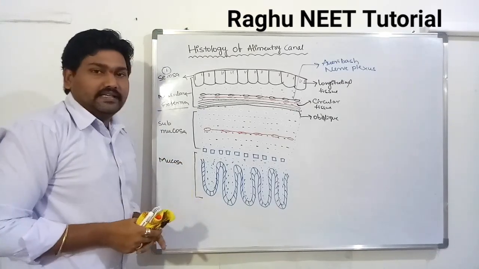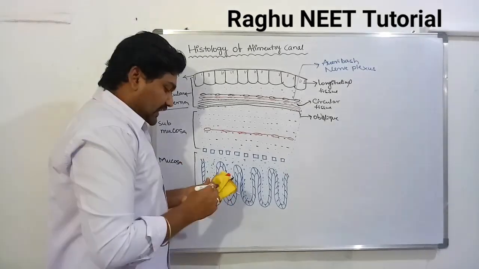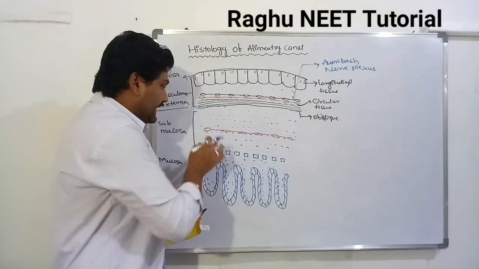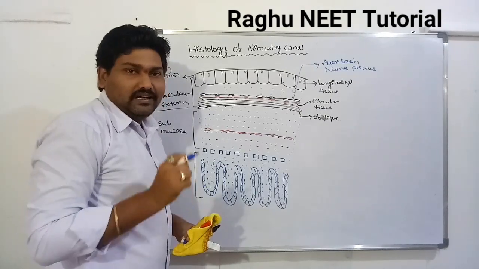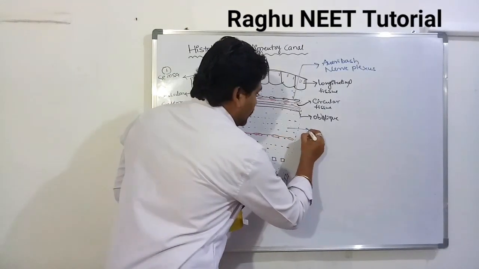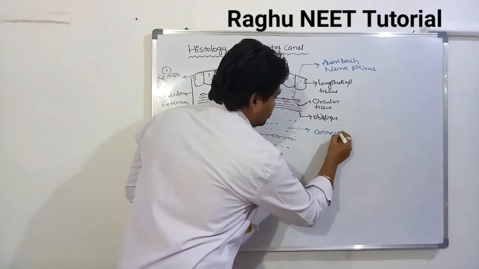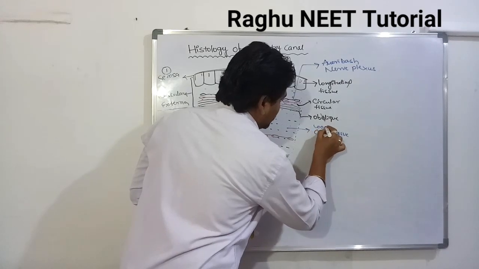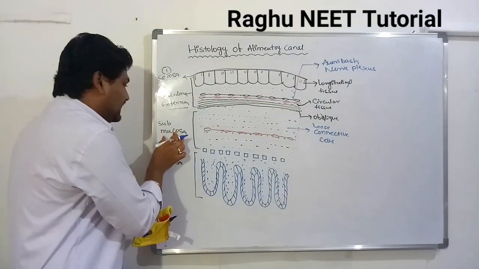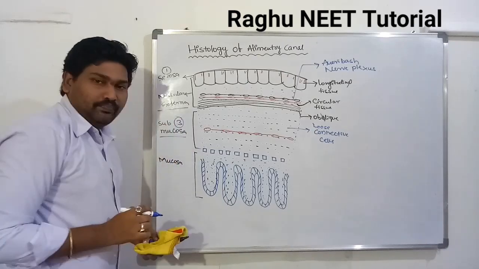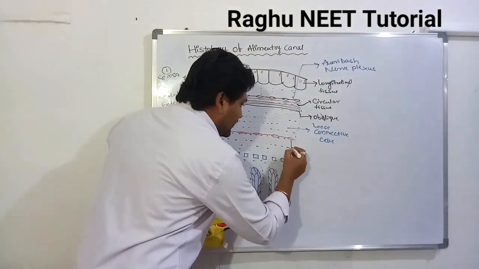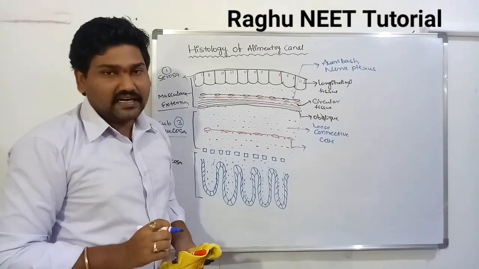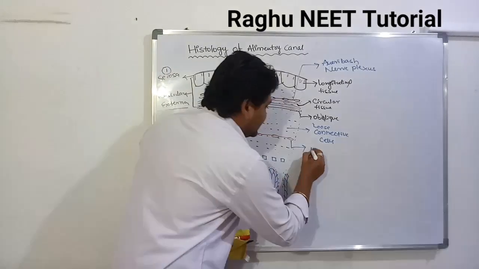Next, the third layer is called the submucosa. The submucosa is the third layer of the alimentary canal. It consists of loose connective tissue, loose connective cells, in the submucosa region, as well as a nerve plexus known as Meissner's plexus.